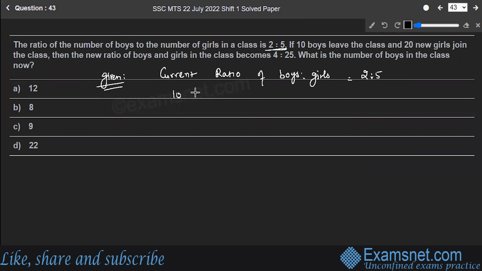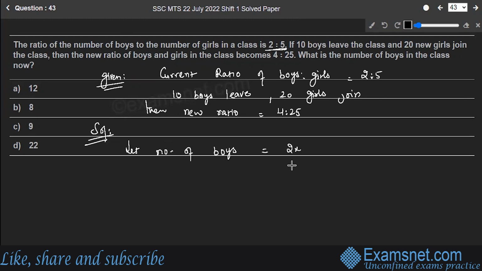If 10 boys leave, 20 girls join, then the new ratio is equal to 4:25. Let's move with the solution. First of all, I'll assume the number of boys to be 2x and girls to be 5x. So if boys are leaving the class and 20 girls are joining the class.